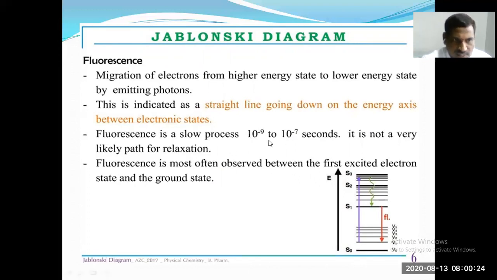Fluorescence is a slow process, 10 to the power of minus 9 to 10 to the power of minus 7 seconds. It is not a very likely path for relaxation. Fluorescence is most often observed between the first excited electronic state and the ground state. So this is fluorescence.